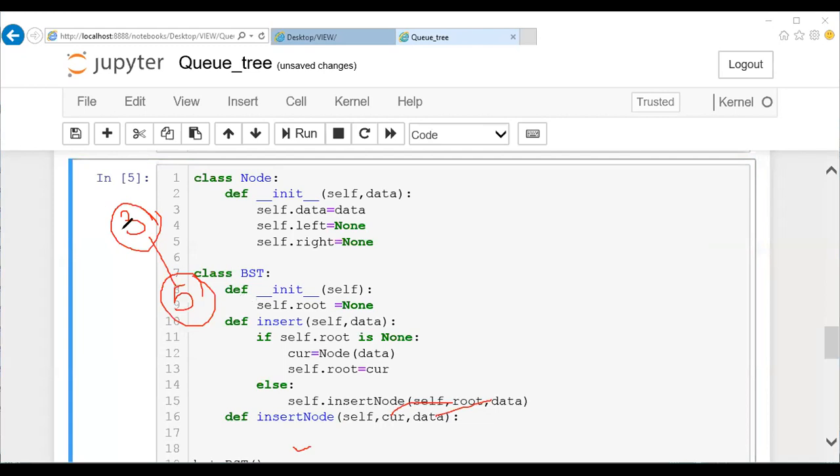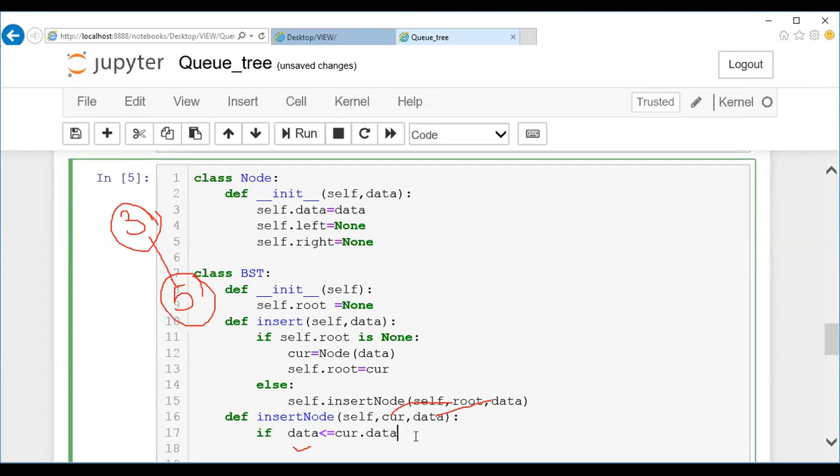So here, this is not a first node. Now what should I compare? I should compare this particular root node with the data. Okay, that is the next step I'm supposed to do here. Once after reaching here, I can mention if my data is less than or equals to current dot data. So what is current here? The root is considered as a current. So whether it is less than or equals to current dot data, I'll have some operation.